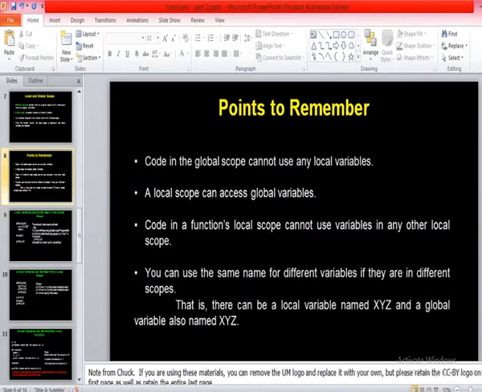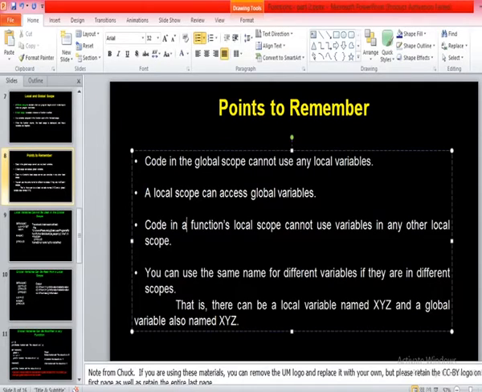Global scope can't access local variables, but local scope can access global variables, because global variables exist in the entire program.